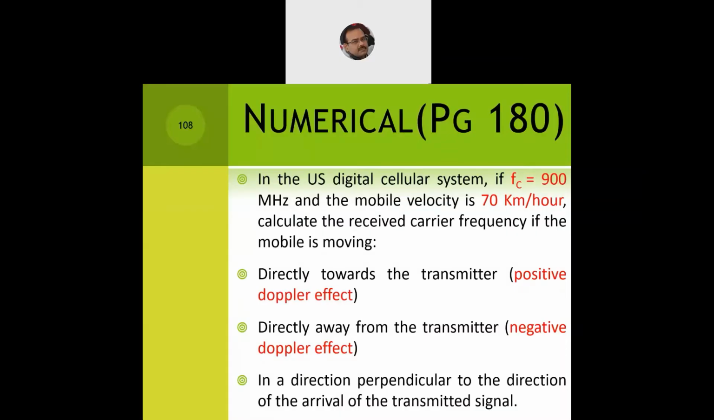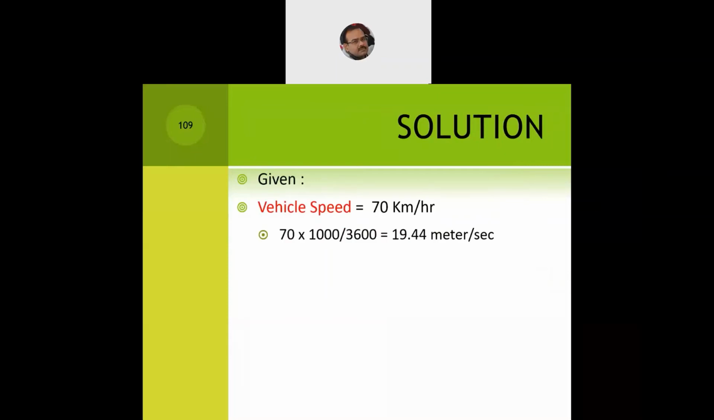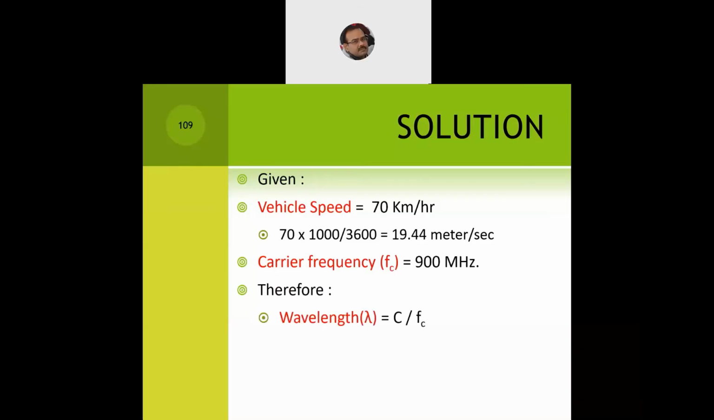So the signal is getting transmitted from the base station. So these are the three cases which we need, and the values which have been given to us: vehicle speed we have just resolved in meters per second, carrier frequency already given to us, lambda we have just computed, speed of light divided by carrier frequency, which gives us 0.33 meter.